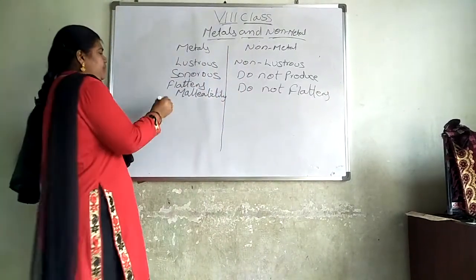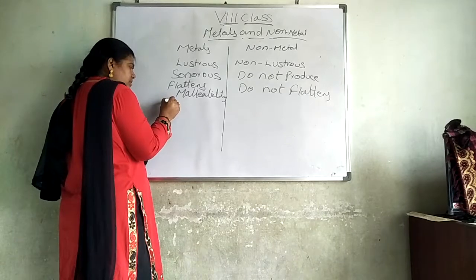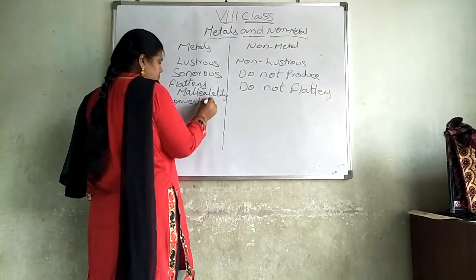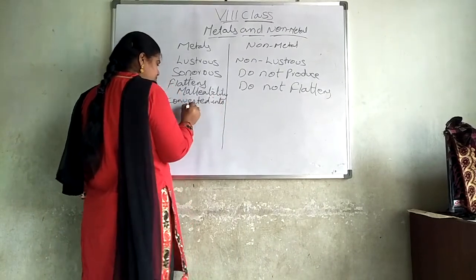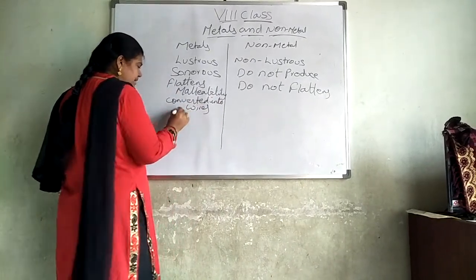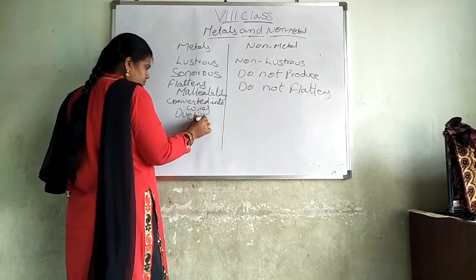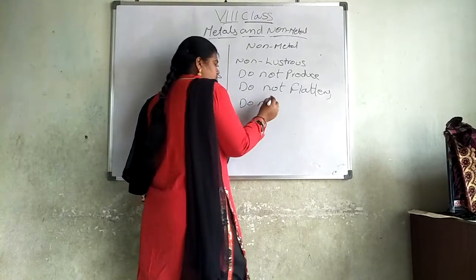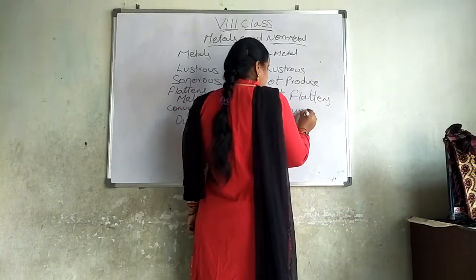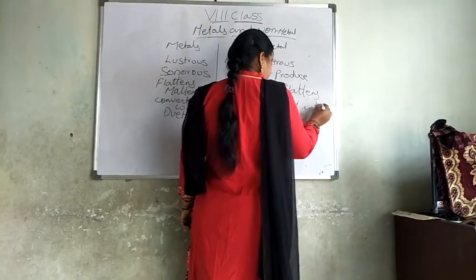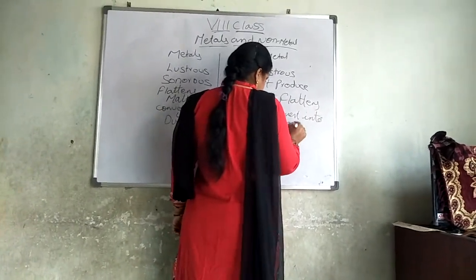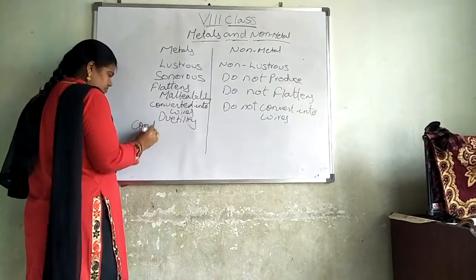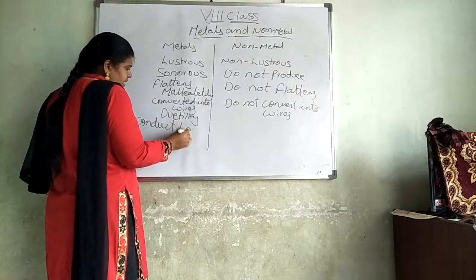Metals can be converted into wires, which means ductility; non-metals do not convert into wires. Metals conduct heat and electricity.